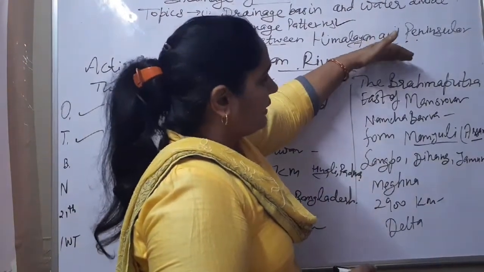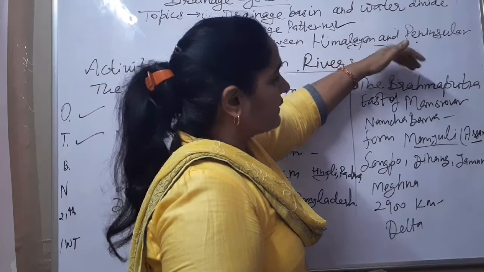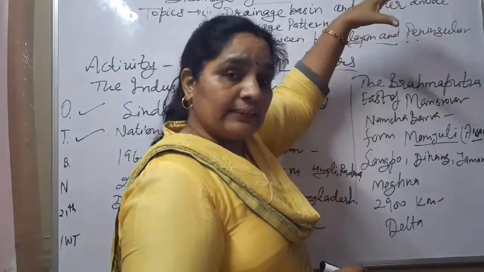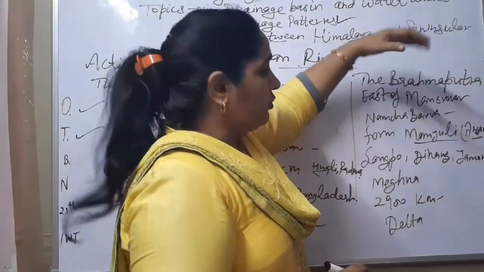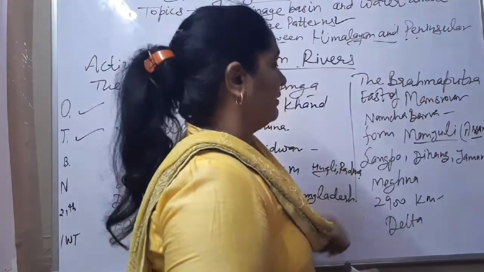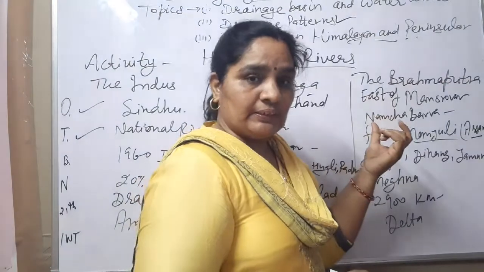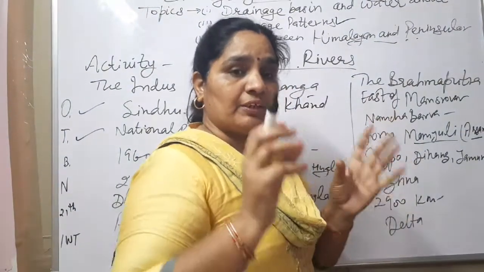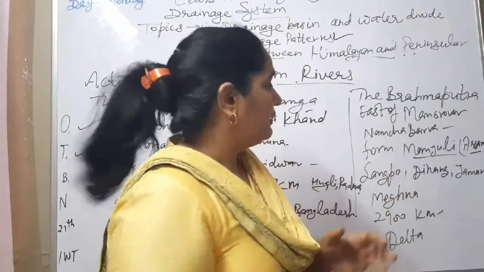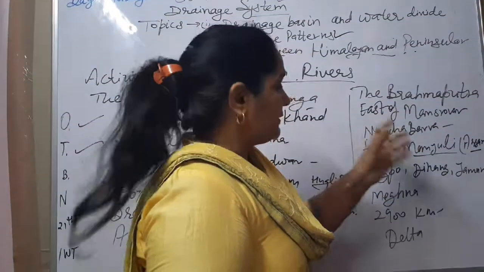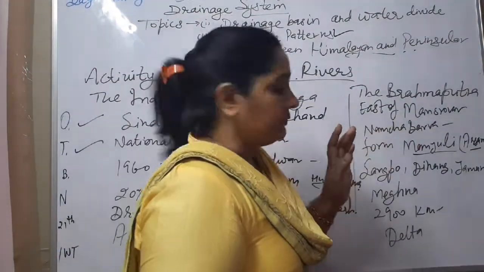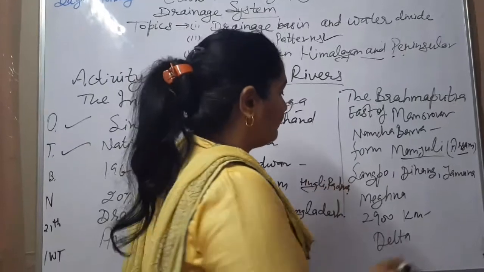In China, this river is known as Sangpo. When it enters India, it is known as Dihang. Then it takes a U-turn in Assam state and forms the biggest riverine island of the world, Majuli. It is an inhabited riverine island.